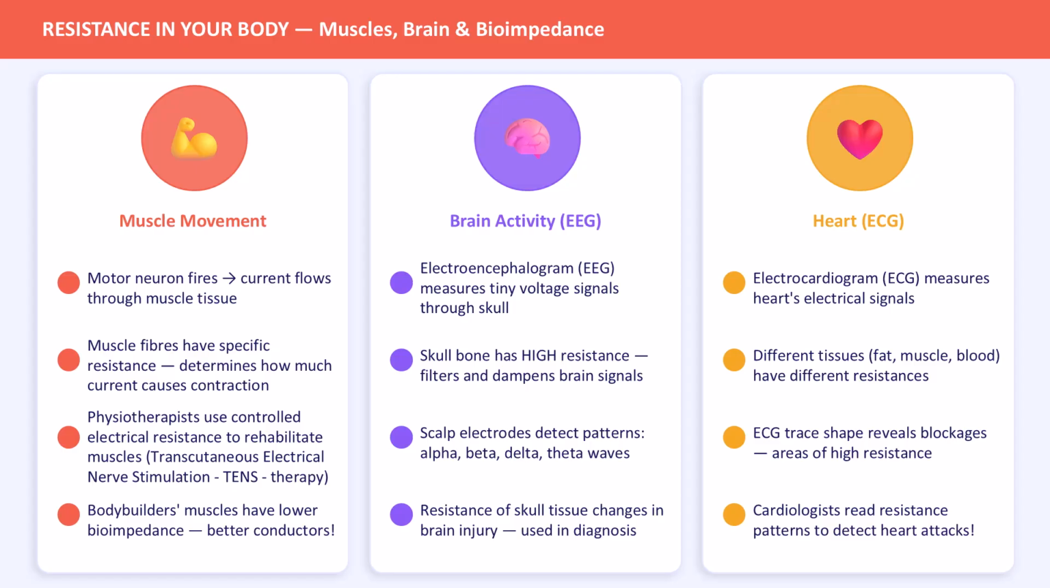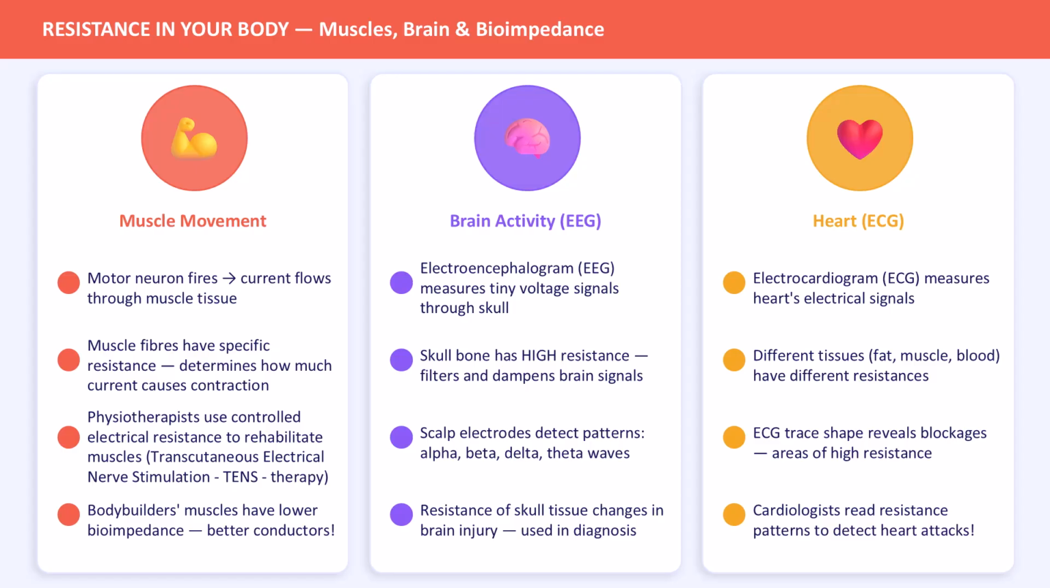Second, the brain. An electroencephalogram or EEG detects tiny voltages from brain activity through the skull. But the skull bone has very high resistance. It filters and attenuates brain signals. When skull tissue is damaged, its resistance changes, a fact neurosurgeons use in diagnosis.